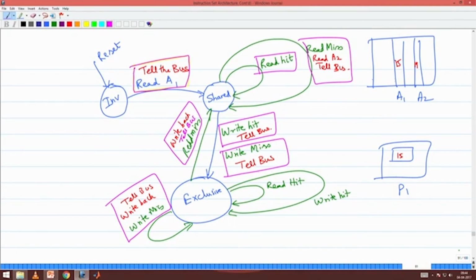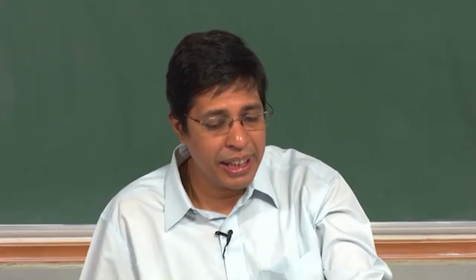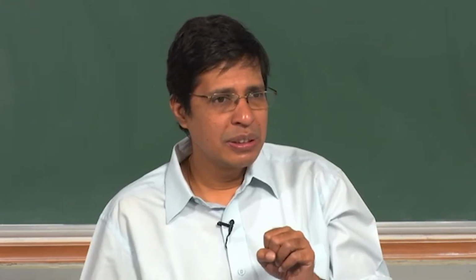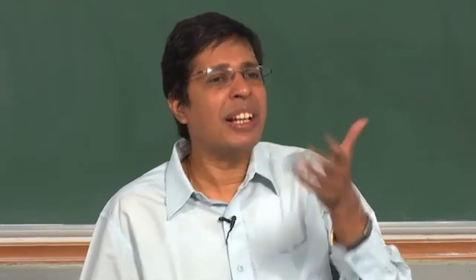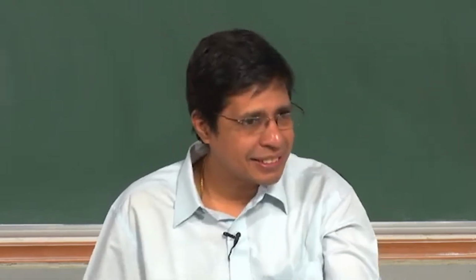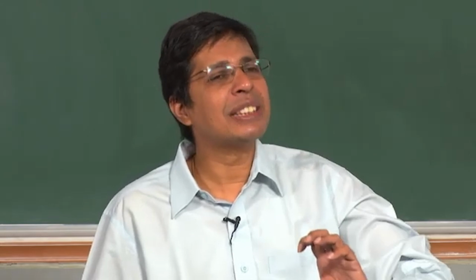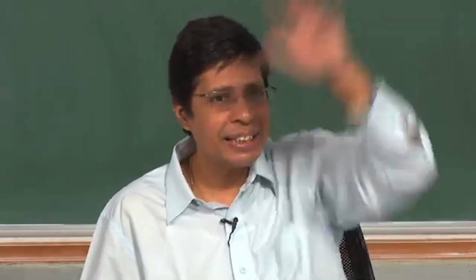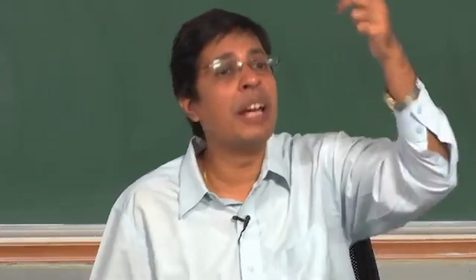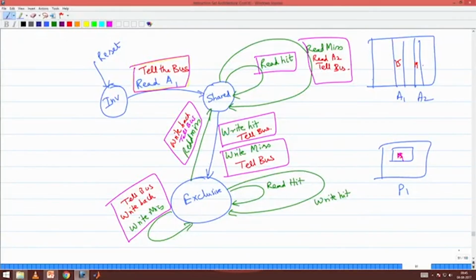So when I read A1, when I am storing A1 in exclusive state and I want to read A2, that means now after reading A2 I go to the shared state. But then I have the latest value of A1, so I will write it back there and then bring A2, but now I will become shared because the value of A2 I am storing, say probably 19 here, is the same as what is stored in the memory.